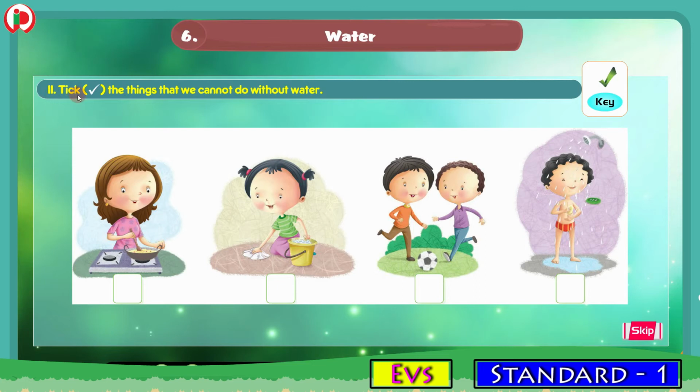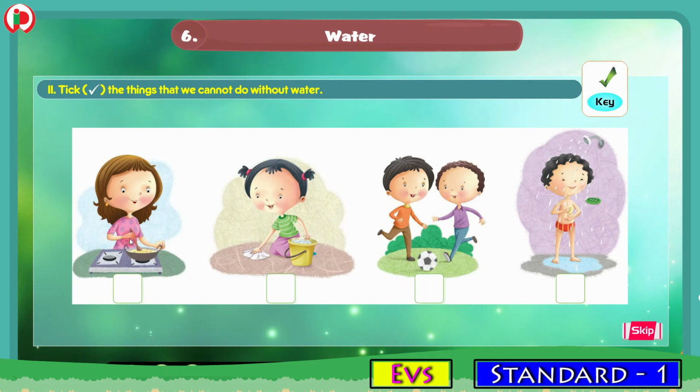2. Tick the things that we cannot do without water. Children, here we have some pictures. And these pictures are related to use of water. And in these pictures we have to tick the box here which we cannot do without water. And the pictures here are, here a lady is cooking and here a girl is cleaning the floor. Here 2 boys are playing football and in this picture a boy is taking the bath.